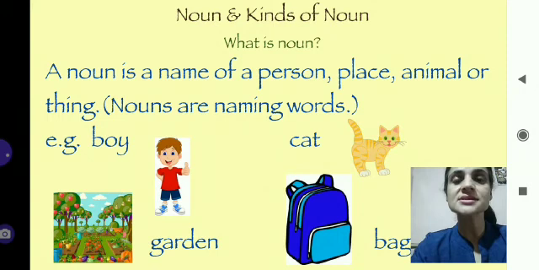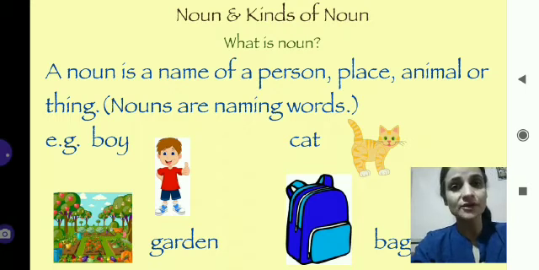Children, in the last class we did grammar, sentence and its kinds. I hope you have learnt and done the given exercise in your notebook. So today we are going to start our next topic, and the name is noun and its kinds. I know you have learnt this chapter in your earlier classes, so you know this topic very well. But this is a part of your 5th class syllabus also, so we'll revise and learn something new about